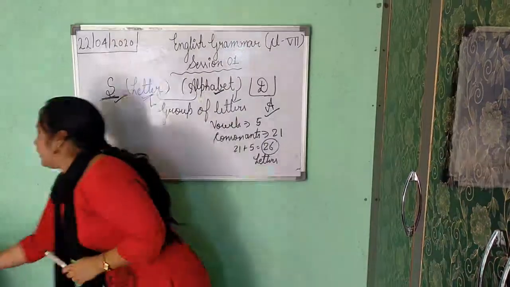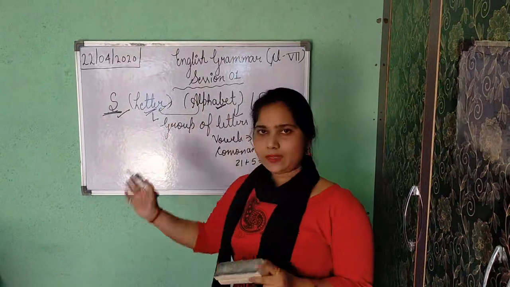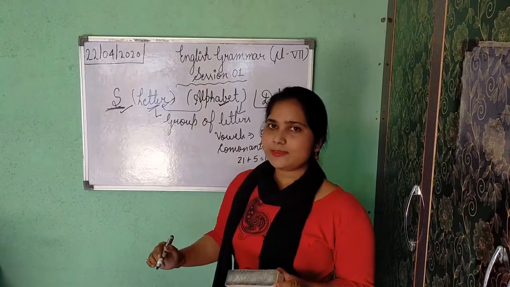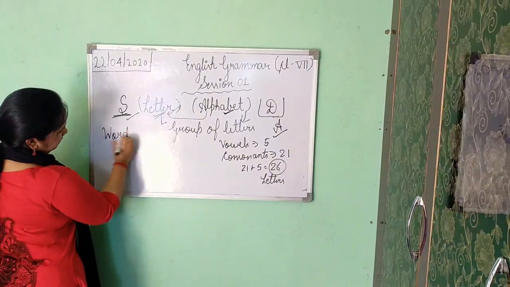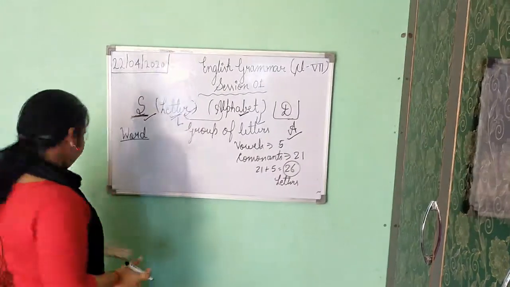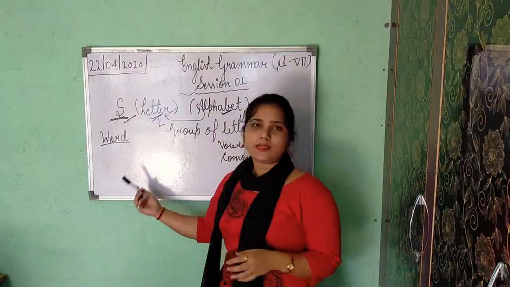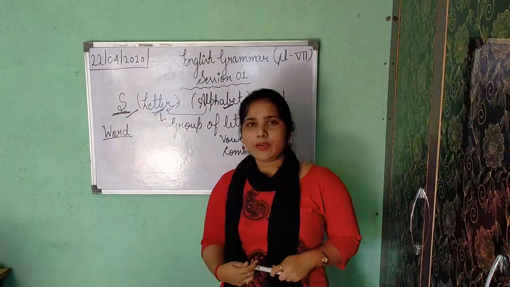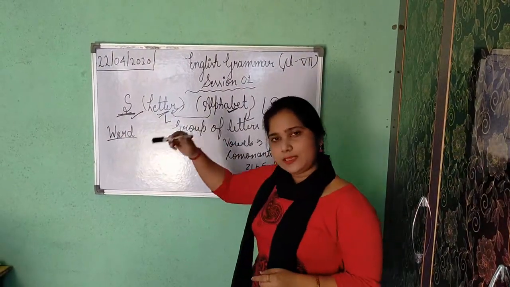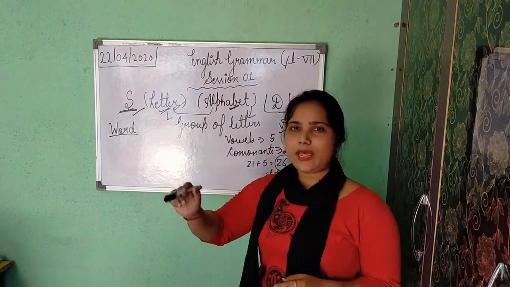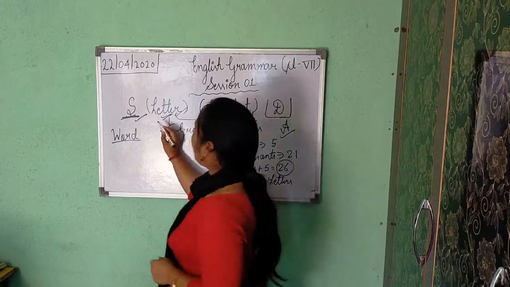Now, as I have told you, the first step is letter, and after that what comes? Sentence. No, after that word comes. The second step is word. Now what is a word? In class 6 also you have learned what is a word, what is a letter, what is a sentence, because as I remember, the first chapter was only about word, letter and sentences. First in 1.1, 1.2, likewise, you have seen all these things. Yes, am I right? Yes class.